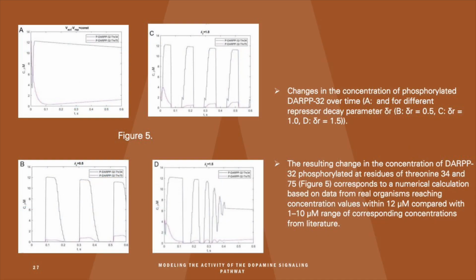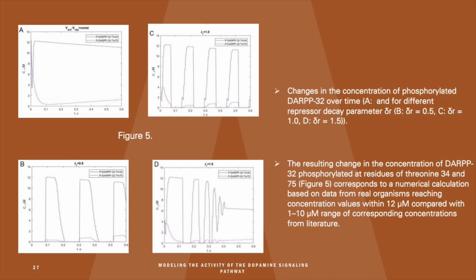This result shows us the change in the concentration of DARPP32 phosphorylated at residues 308, 34, and 75. Change in the concentration of phosphorylated DARPP32 over time, where Vact minus Vrep equals a constant, and for different repressor decay parameters: A, delta R equal to 0.5, B, delta R equal to 1, and C, delta R equal to 1.5.